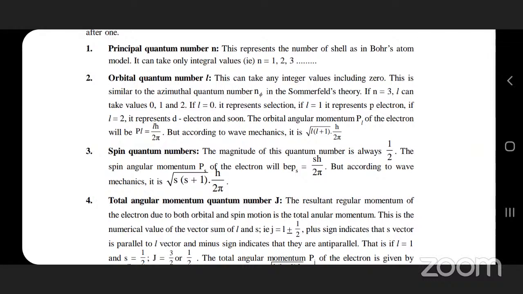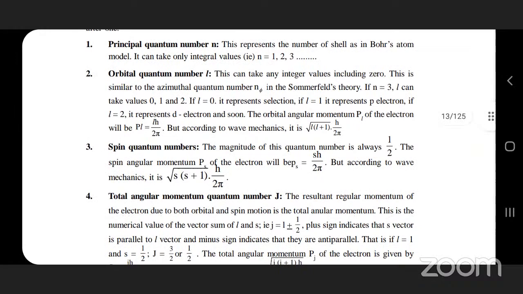What is the total orbital angular momentum? P_L value equals to lh by 2 pi, or else square root of l into l plus 1 times h by 2 pi. In some textbooks, they write h cross here. h cross is nothing but h by 2 pi. What is the spin quantum number? Here you have to say that in place of l, simply you can write s into s plus 1 times h by 2 pi. The spin values are plus half and minus half.